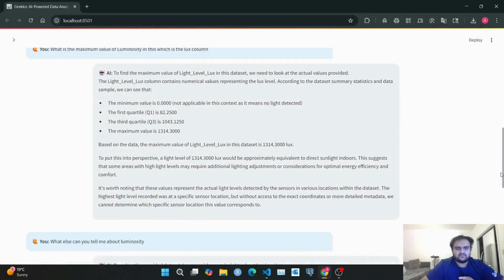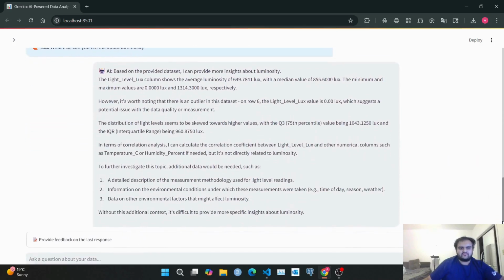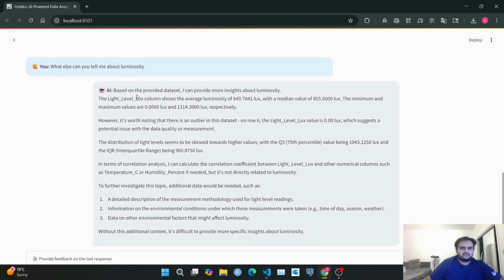It's all done on the back end by the LLM itself. So here we can see it has given us an insight on the luminosity feature. It's a light level in lux, and tells us about the median values, the distribution, the correlation analysis, and every other stuff.